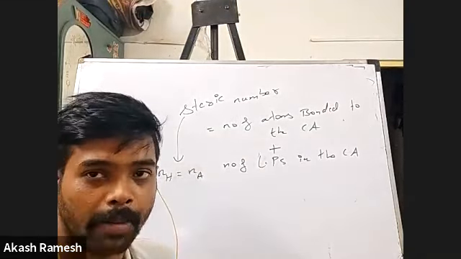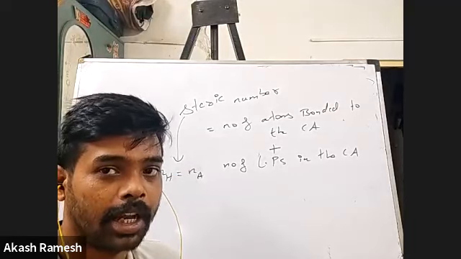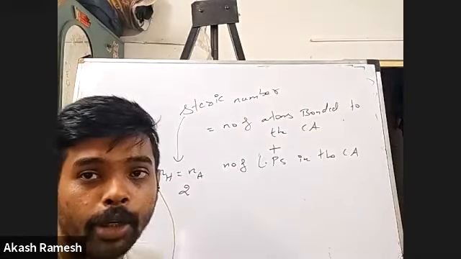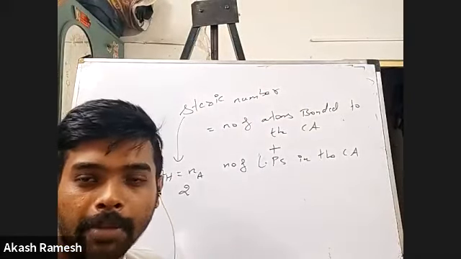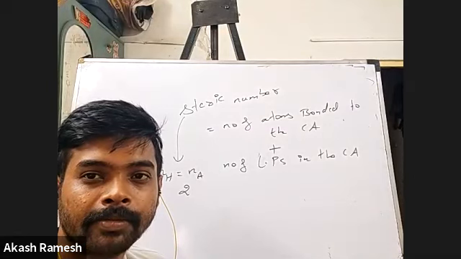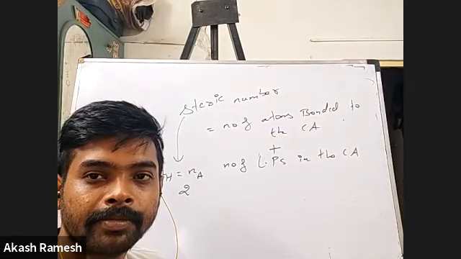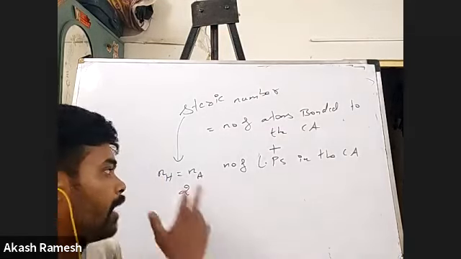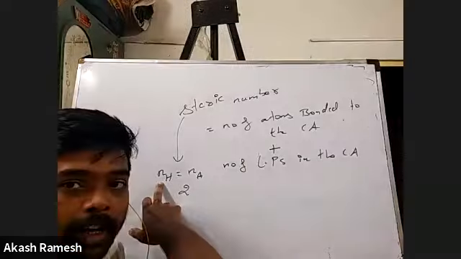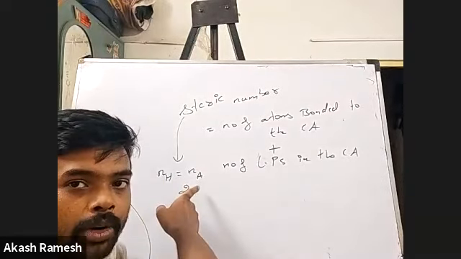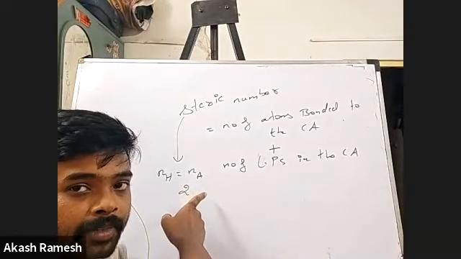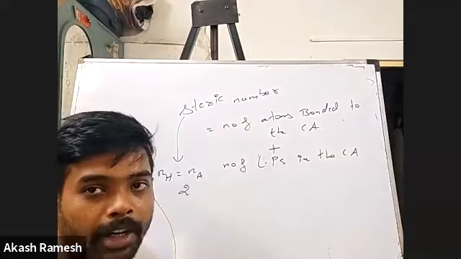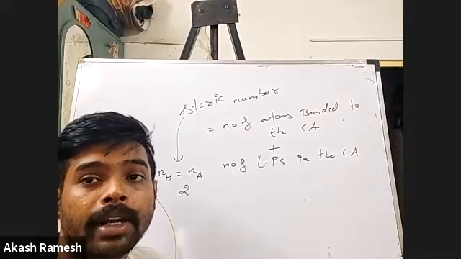For example, if you find the steric number value to be 2, can you tell me what will be the hybridization?